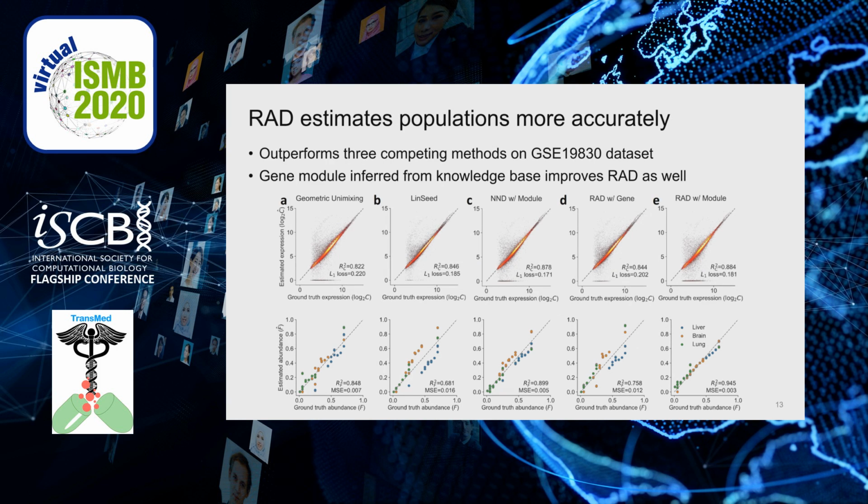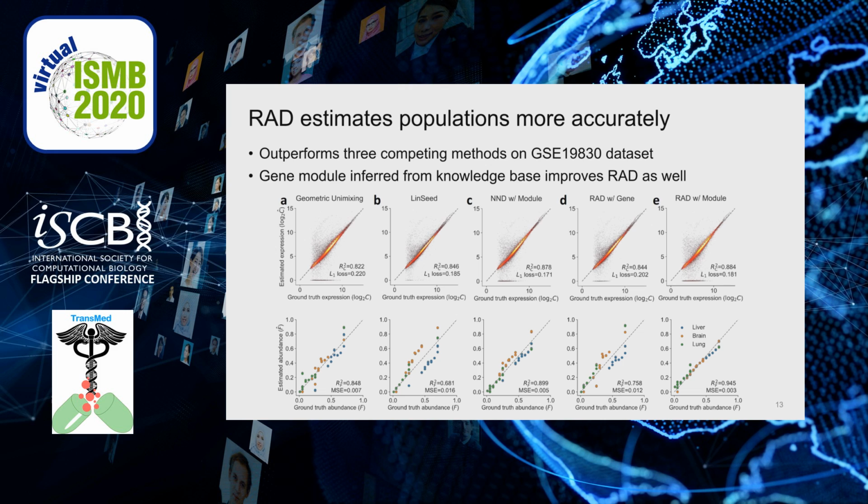Here we compared the RAD method with a few other competing algorithms, including geometric mixing, linseed, and NND. All aim to resolve the complete deconvolution problem. We use the correlation as well as L1 loss and MSE as accuracy metrics of estimation. We can find that the RAD algorithm, together with gene module compression, is able to outperform the other 3 methods on GSE data.